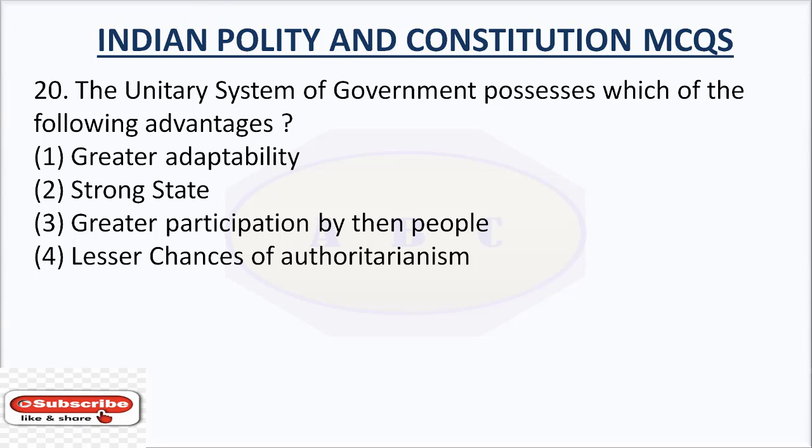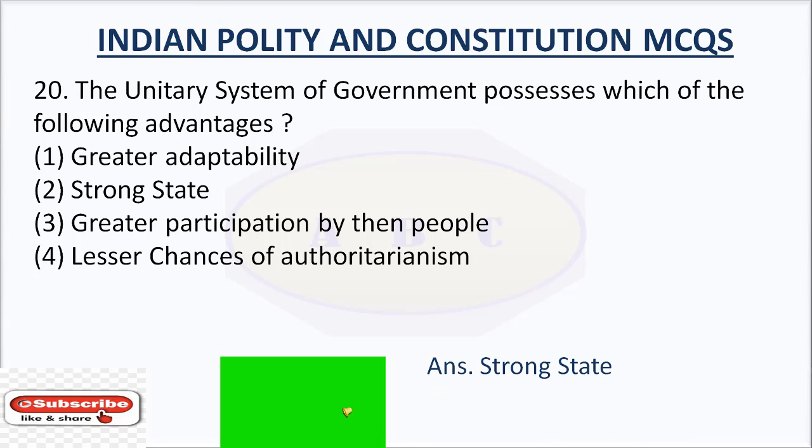Question number 20. The unitary system of government possesses which of the following advantages? Option number 1, greater adaptability; option number 2, strong state; option number 3, greater participation by the people; option number 4, lesser chances of authoritarianism.